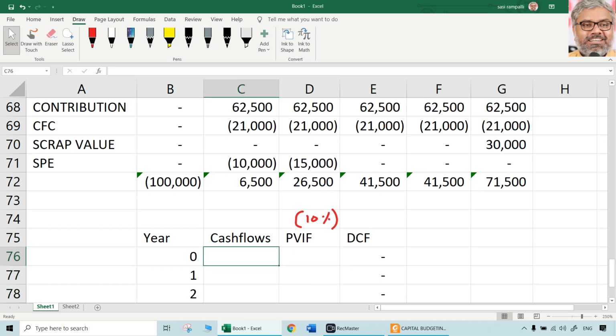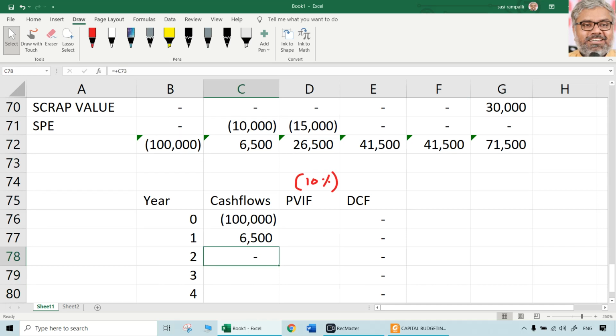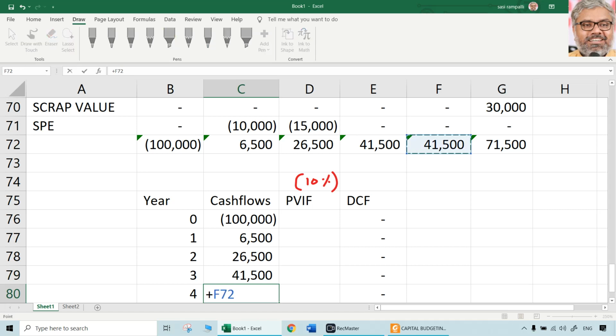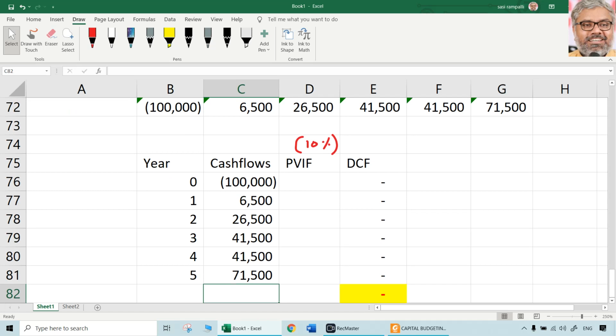So what are the cash flows? Year 0 minus 1 lakh. Write them. Year 1 minus 6,500 plus 6,500. Year 2 then 26,500. Same way year 3, 41,500, year 4 again 41,500, year 5 71,500. These are the cash flows. For year 0, anyway, the factor will be 1. There is no problem with that.